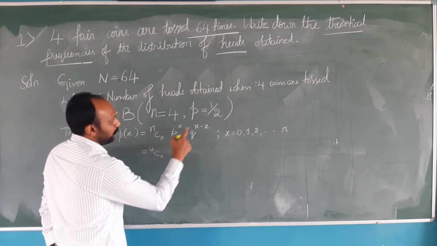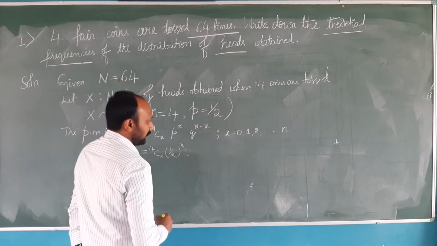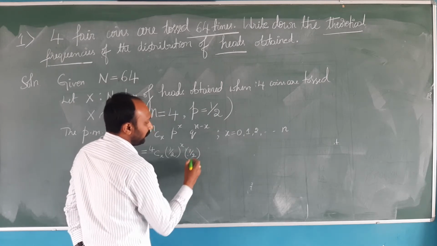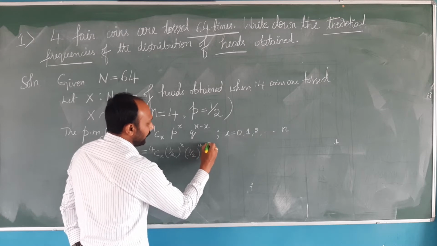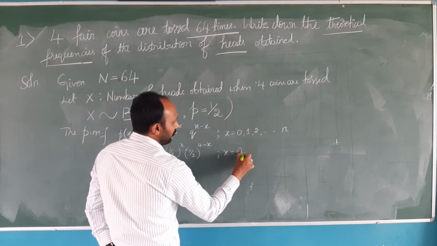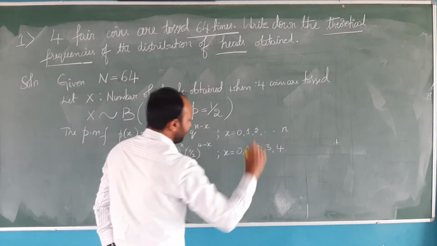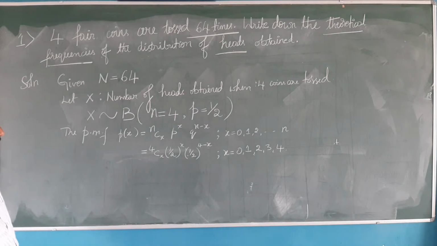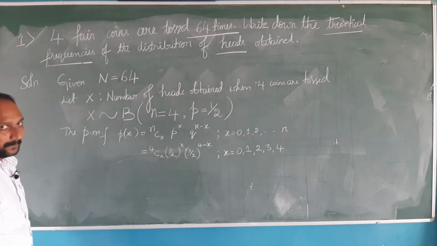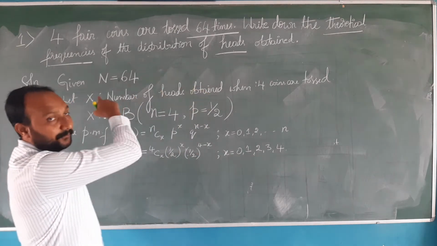What is p? Probability of success is half to the power x. And q is equal to 1 minus p, half to the power 4 minus x, where x can take value 0, 1, 2, 3, 4, any one value out of the range. So this is the customized PMF for our problem. Now we need to find the theoretical frequencies.